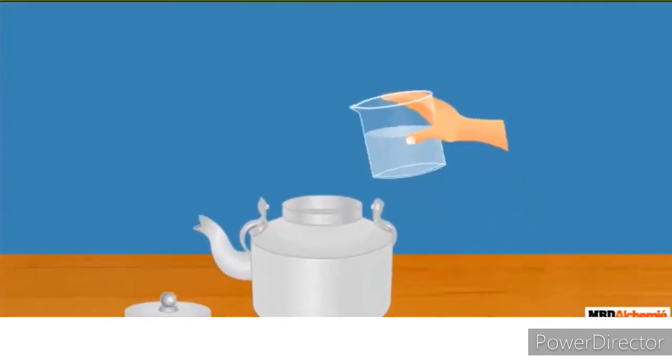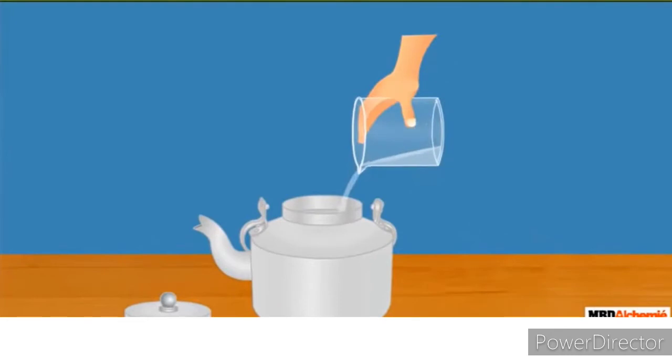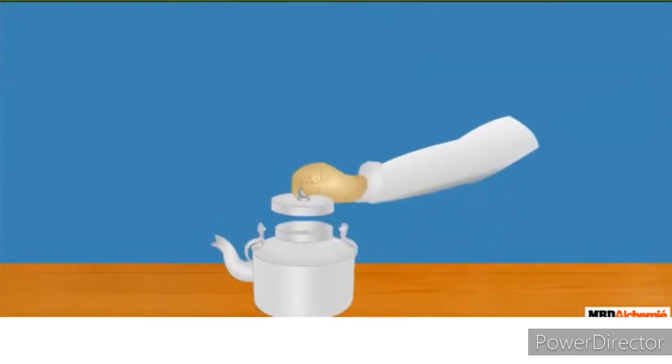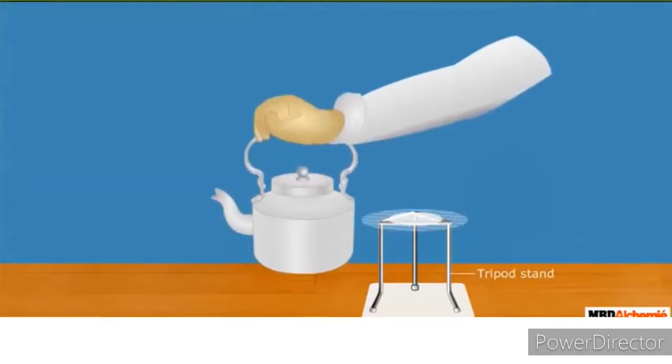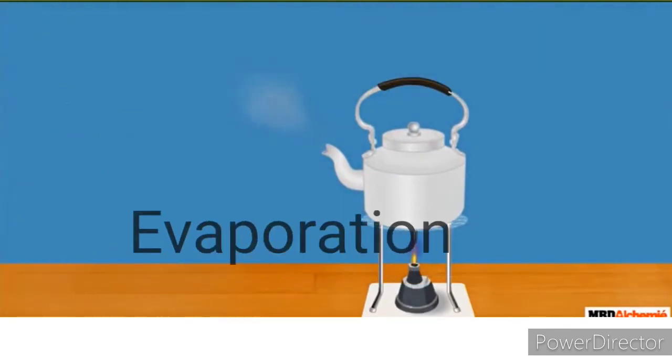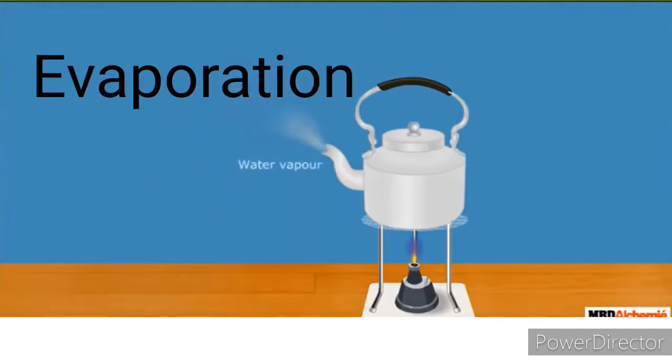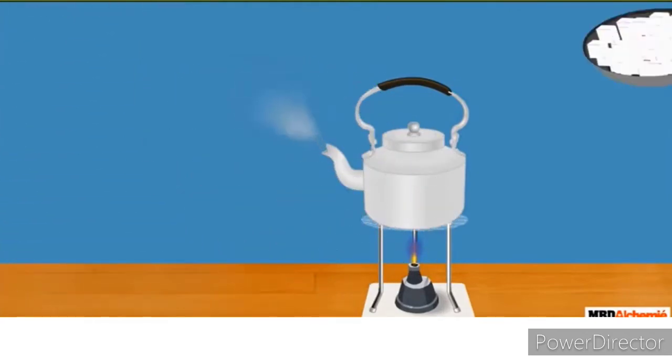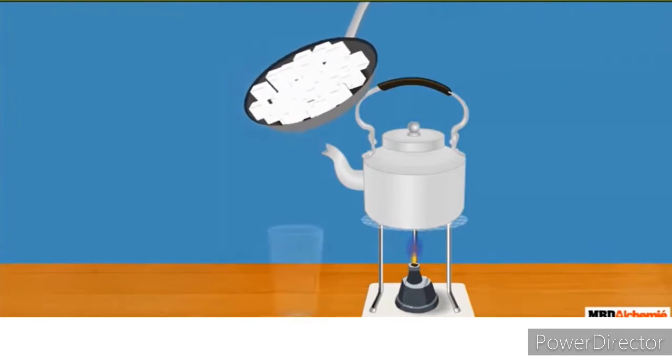Students, take water in a kettle and place the kettle on a gas burner. Wait for a few minutes till the steam comes out freely from its mouth. Water has changed into vapor, that is evaporation. Okay. Place a few ice cubes on a frying pan, holding it like I show here.